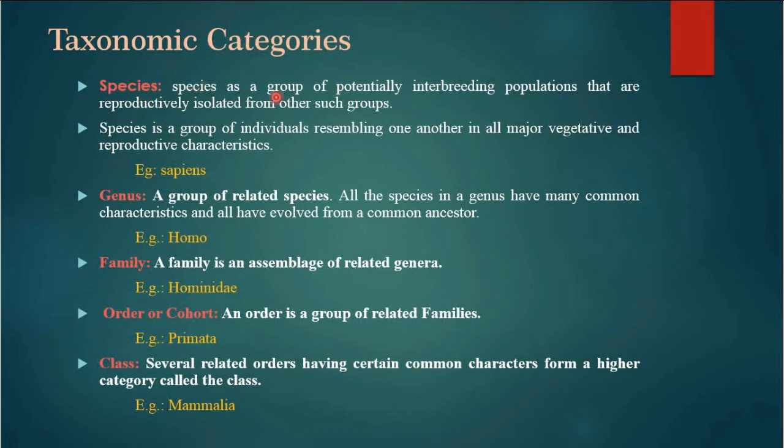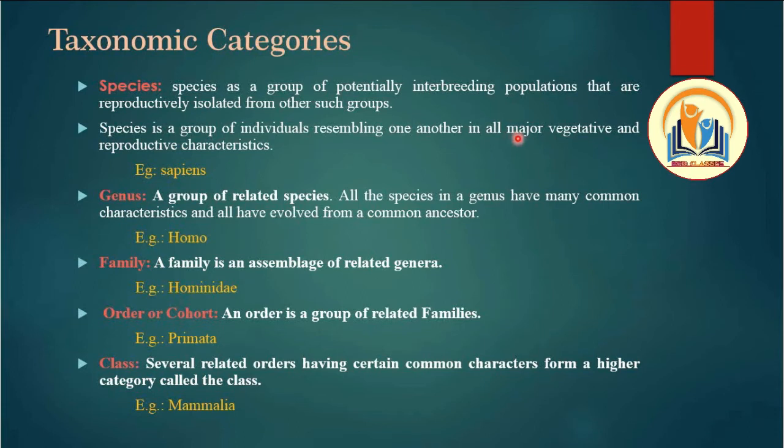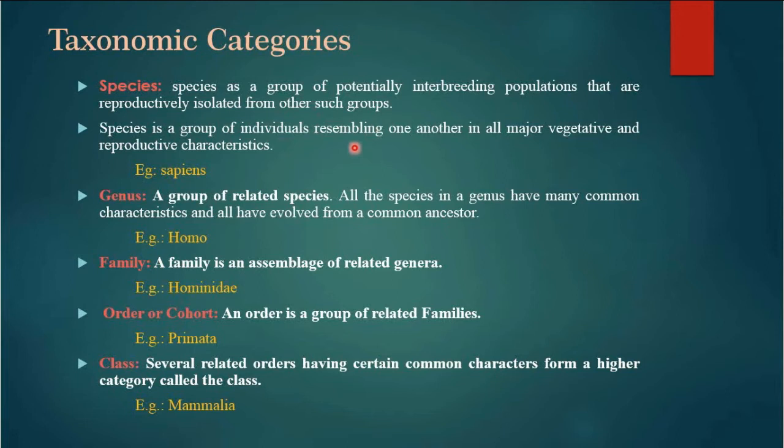When we keep two organisms in the same species, that means they can interbreed with each other. Species is a group of individuals resembling one another in all major vegetative and reproductive characteristics. Most of the characteristics are resembling in organisms kept in the same species. For example, sapiens is the name of a species.